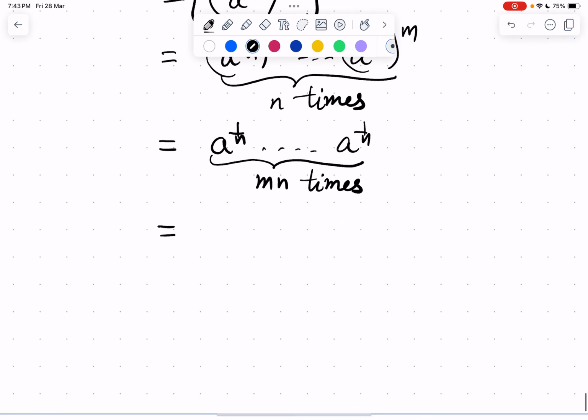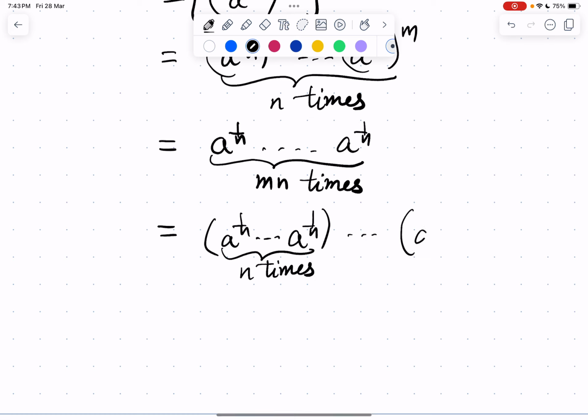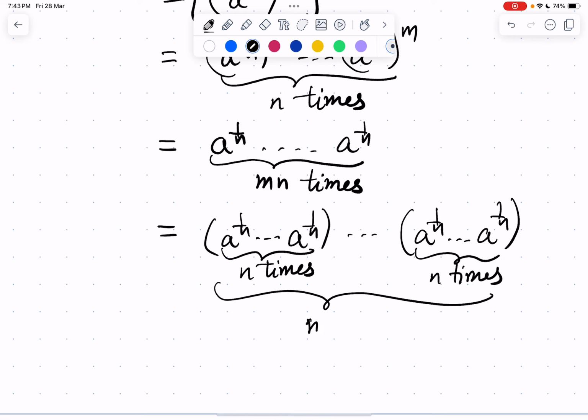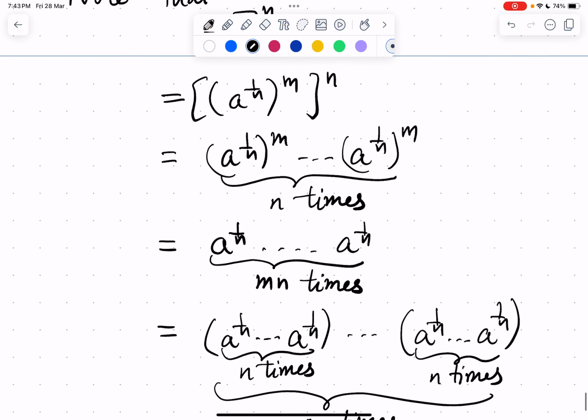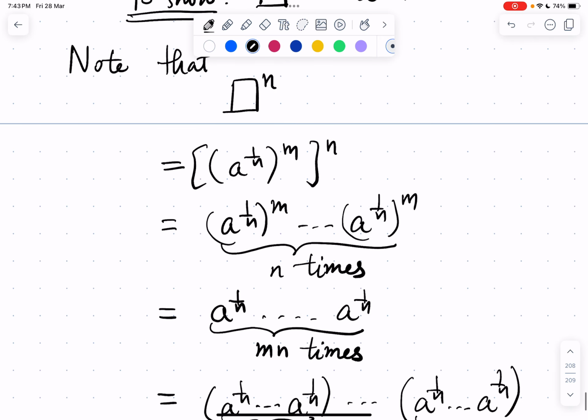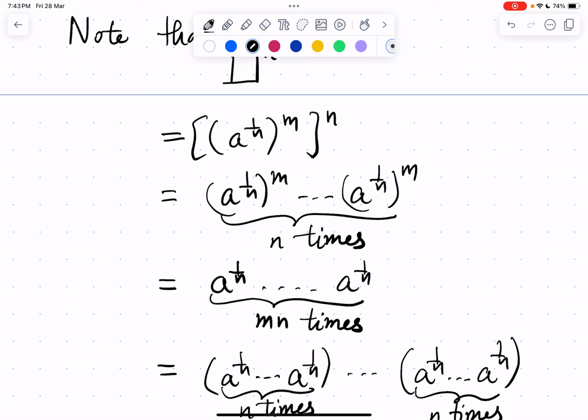Now we can rewrite these mn times as a power 1 by n taken n times, and these copies you can take m times, right? So box power n is essentially a power 1 by n taken mn times.